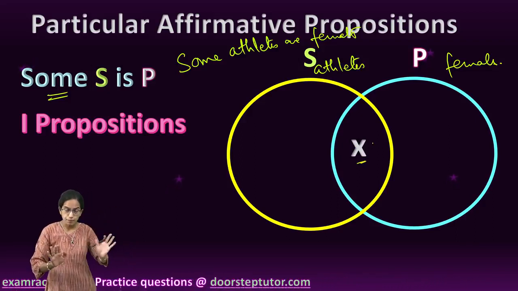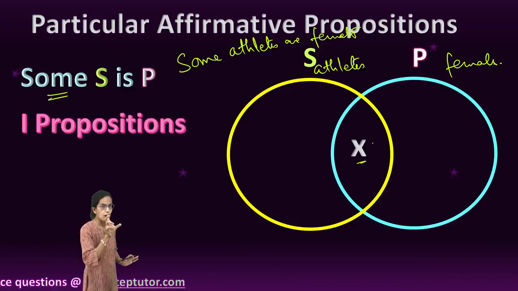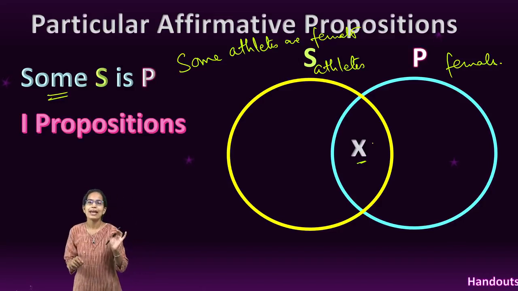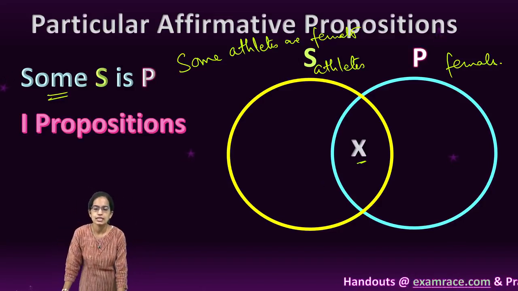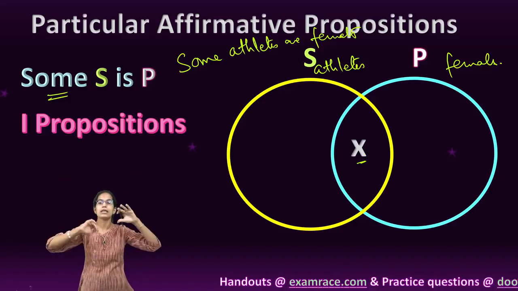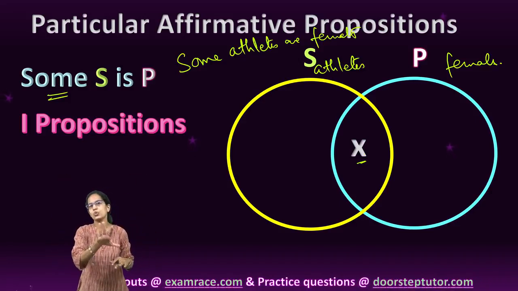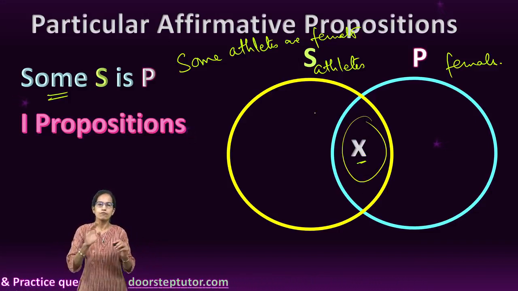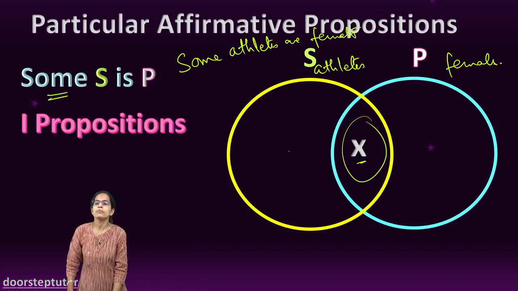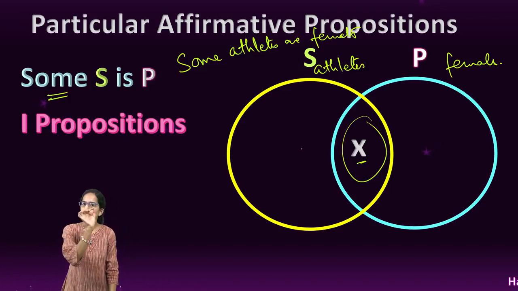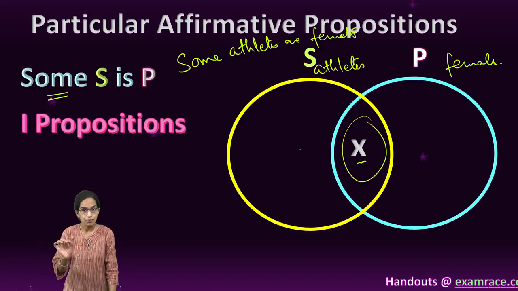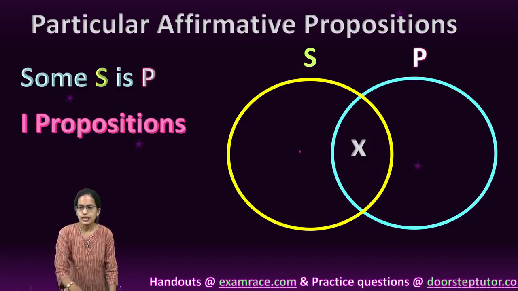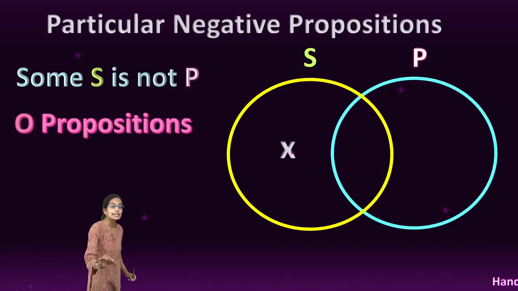Now this X denotes some. I cannot shade the complete area in this case because it is some, not all. It is particular, and since it is particular, I denote it by X. So I mark X in a region of intersection between athletes and females, indicating that there are some of the athletes who are females and those some would lie in this region of intersection. They won't lie anywhere else. Okay. So this is particular affirmative preposition, also called as I preposition, and it is represented as some S is P.